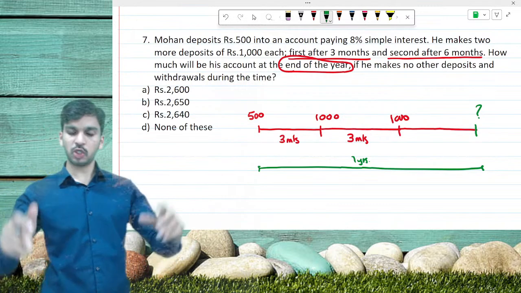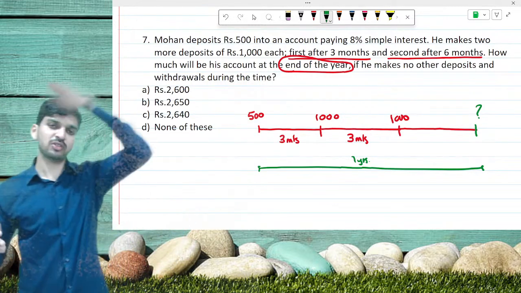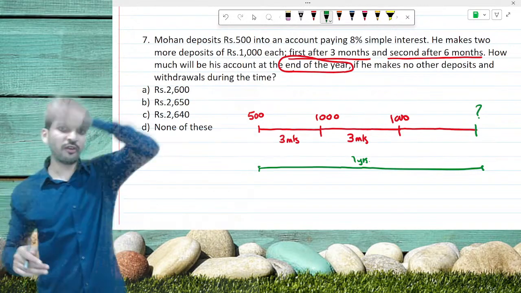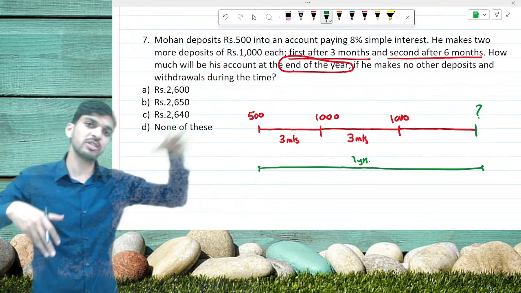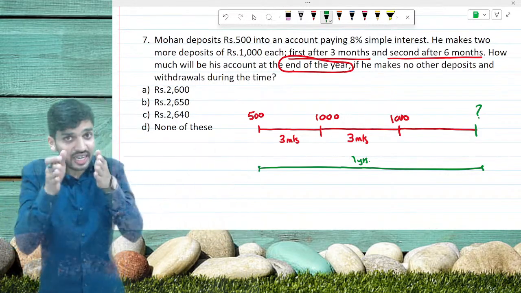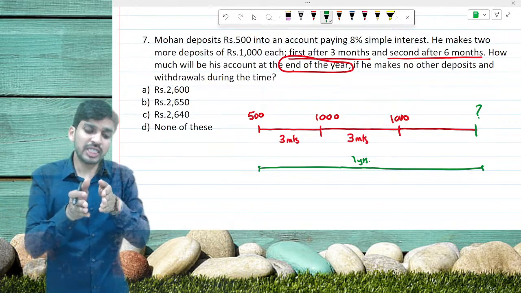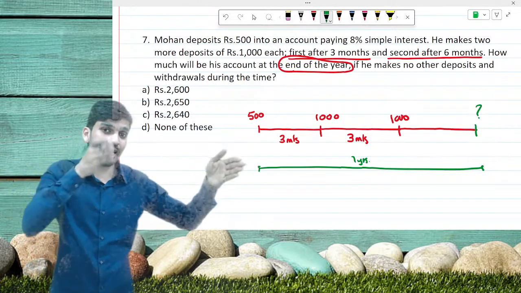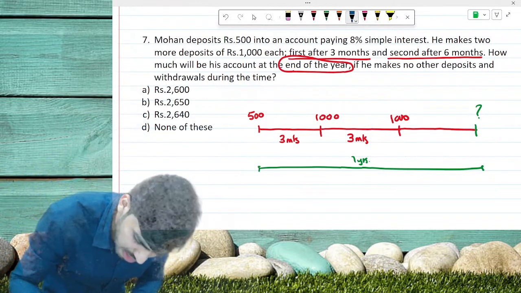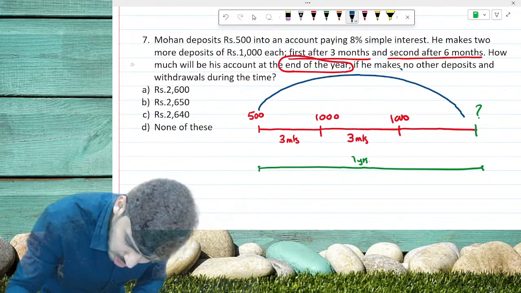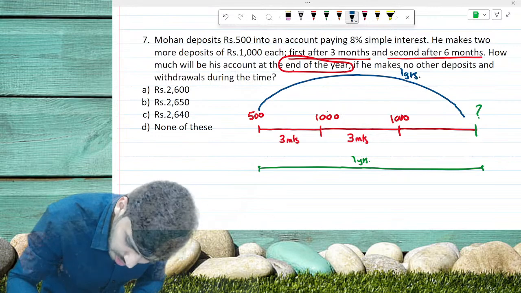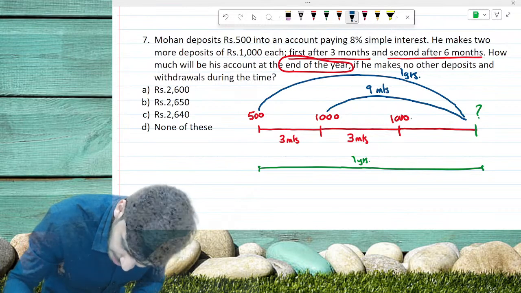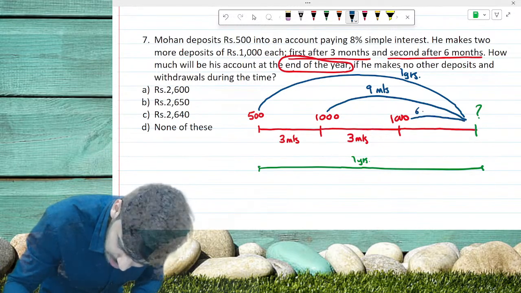Write later, first understand what this is. For the first 500 rupees, we will get interest for 1 year. For the first 500 we are going to get interest for 1 year complete because it has been deposited in the bank for 1 year. For the second 1000 rupees, that amount is deposited only for the remaining time. Remaining time is 12 minus 3, 9 months. Let me draw this. This 500 is deposited for 1 year, this 1000 is deposited for 9 months, and the last 1000 is deposited for 6 months.